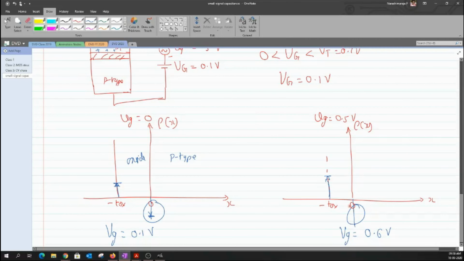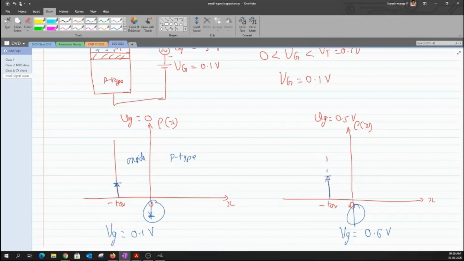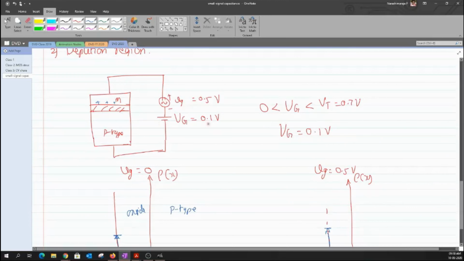No, sir, it is wrong because... Why? There is no channel. But what is formed actually when I try to fix my VG in the depletion region? What happens here? Depletion layer. It leaves out only the negative ions. These are not free carriers.